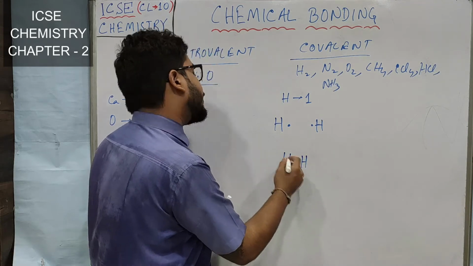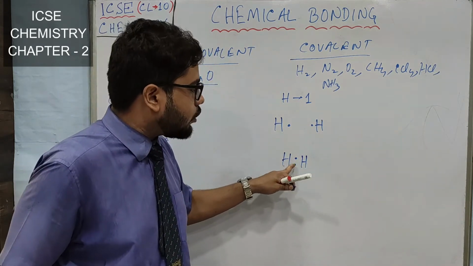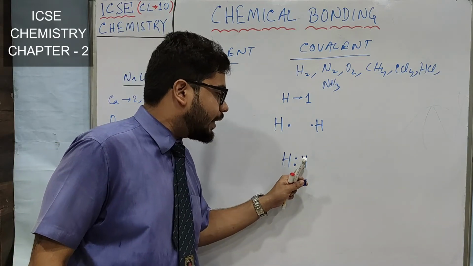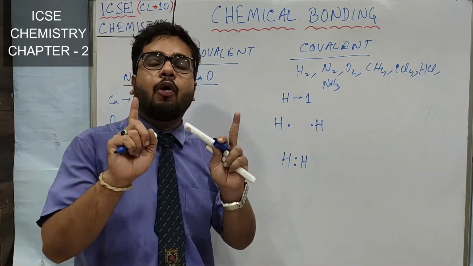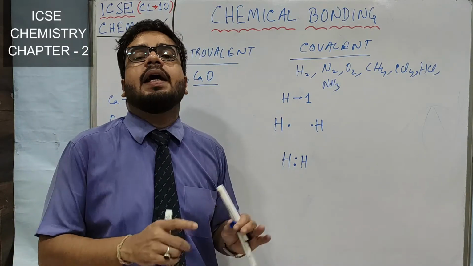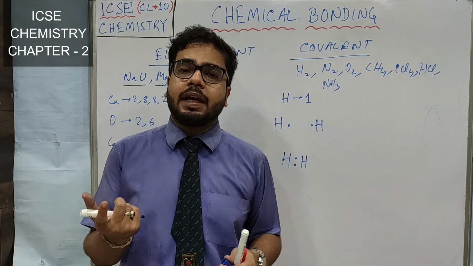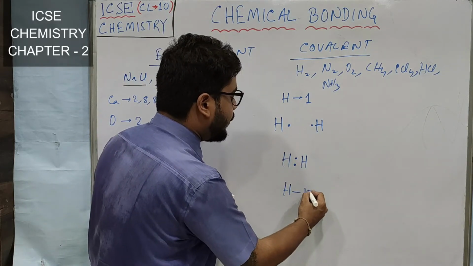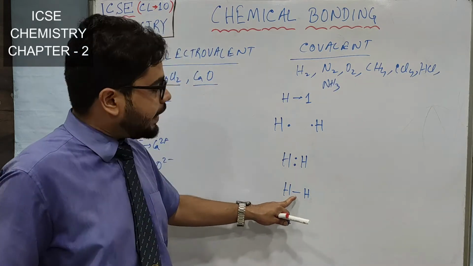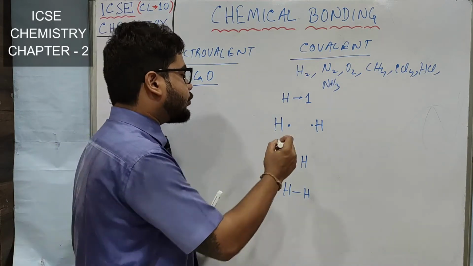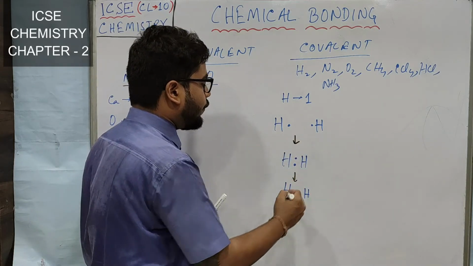These 2 electrons are shared by both hydrogens. Both the hydrogen atoms are sharing one electron each, and as a result, both of their duplets are completed. So this is the electron dot diagram of the hydrogen molecule, and this leads to the formation of a single covalent bond.